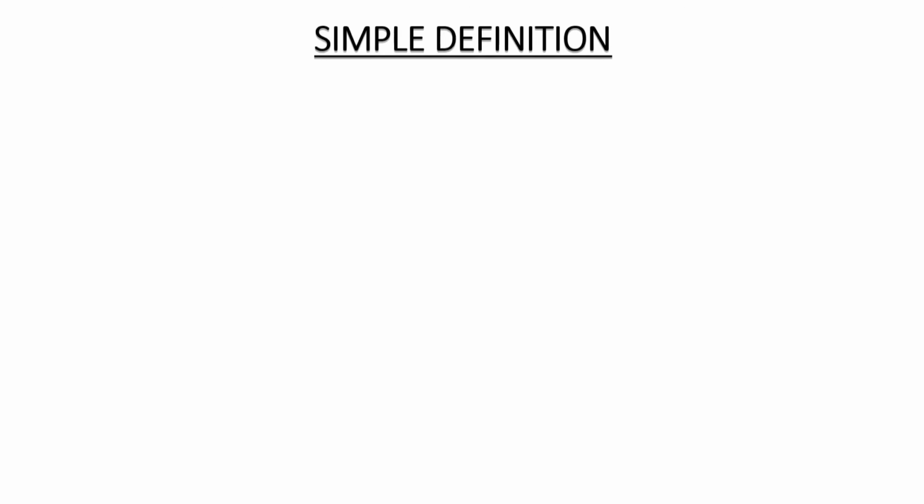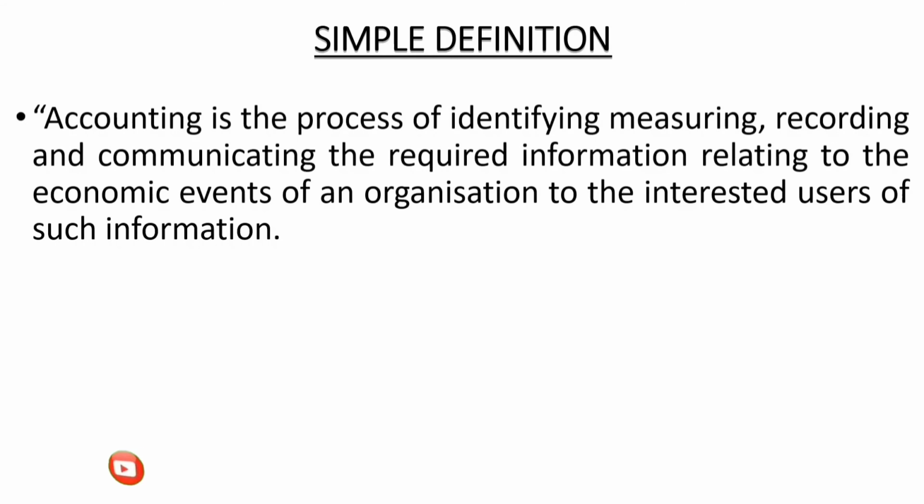We have discussed the definition for accounting given by professional agencies. Here we are providing a simple definition for accounting that you can understand more easily. Accounting is the process of identifying, measuring, recording, and communicating the required information relating to the economic events of an organization to the interested users of such information. That is a simple definition for accounting.